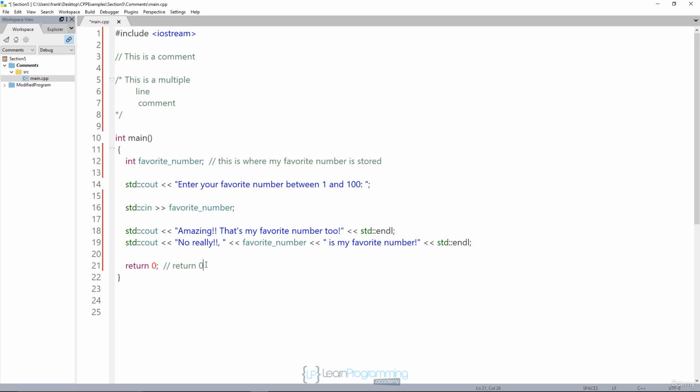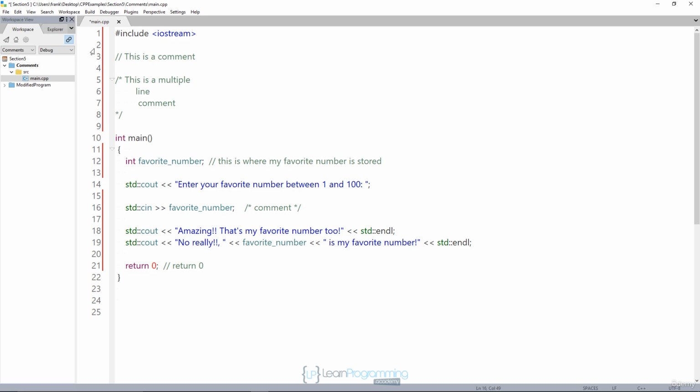You also want to keep the style of the comments consistent. So for example, I have this line comment here, which goes toward the end of the line. Over here, I really don't want to do the other style comment and do something like that. You want to keep your style consistent.